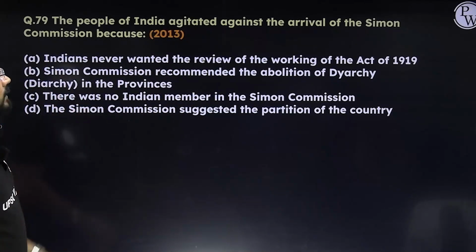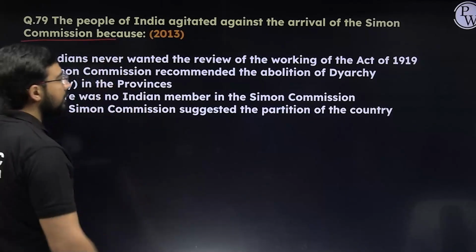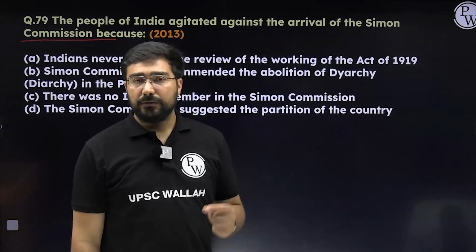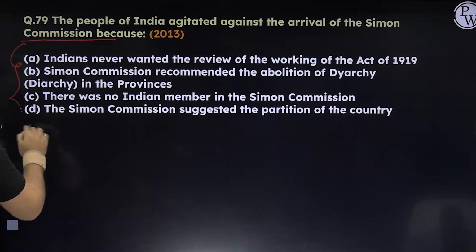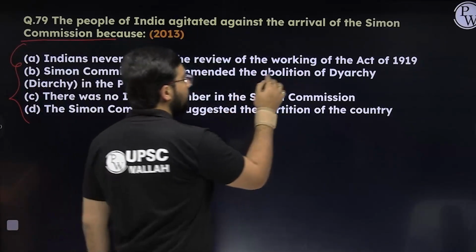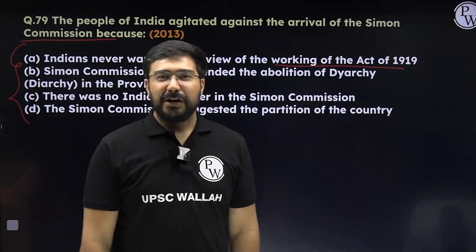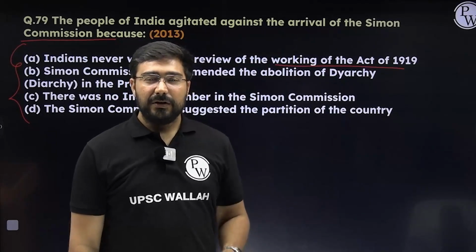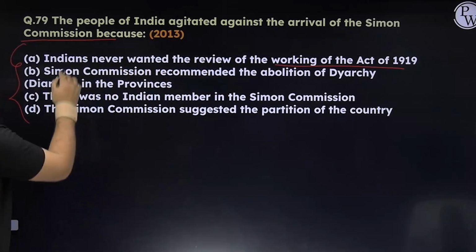The people of India agitated against the arrival of Simon Commission. All of you know the famous slogan of "Go back, Simon." That was very prominent during 1927-1928. What was the reason for this? Indians never wanted the review of the working of the Act of 1919. It's a very funny kind of statement given by UPSC, that we were so happy, so blessed with this Act of 1919 that we never wanted it to be reviewed. So that was not the condition, right? The first statement is incorrect.